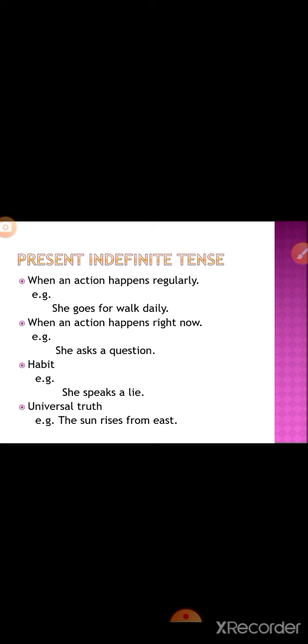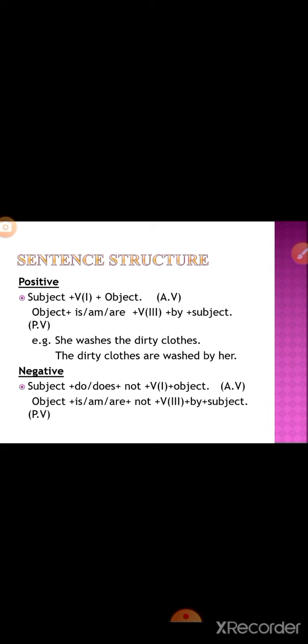Universal truth is also considered as present indefinite. The sun rises from the east. So the present indefinite is the action which happens regularly, or the action which happens right now, or a habit, or a universal truth.